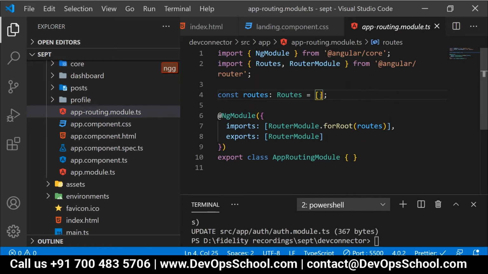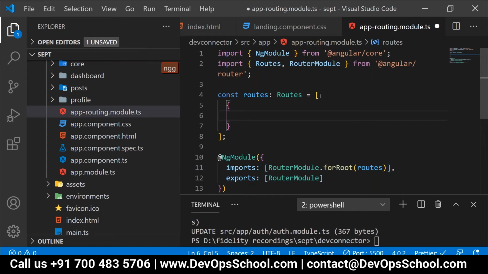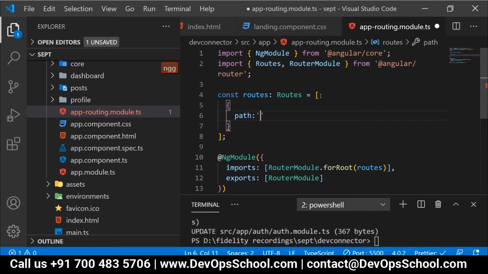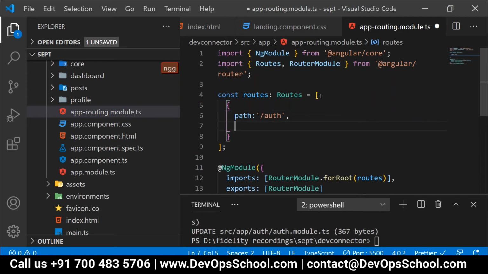Now how it is connected? Here I'm going to specify the routing path. For example, let's say path colon slash auth. If anything is starting with slash auth, it should be redirected to the auth module.